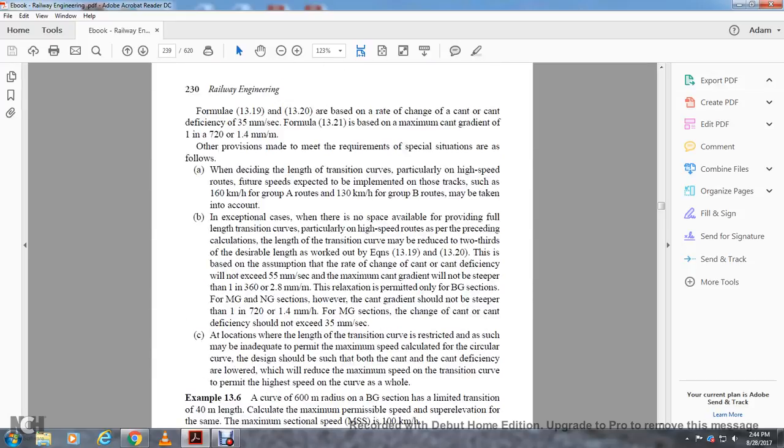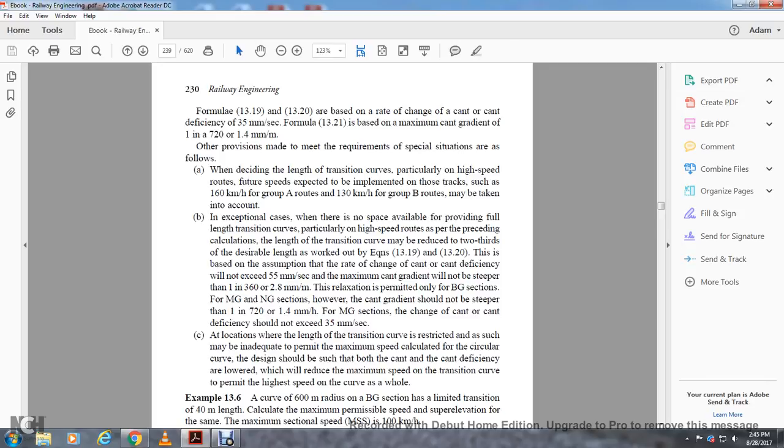Formulas 13.19 and 13.20 are based on the rate of change of the cant deficiency of 35 millimeters. Formula 13.21 is based on the maximum cant gradient of 1 in 720, which is 1.4 millimeters in a meter. Other provisions made for the requirements of special situations should be followed in the design length of the transition curve, particularly on high-speed routes with future speeds exceeding 160 kilometers an hour on Group A routes and 130 kilometers an hour on Group B routes.